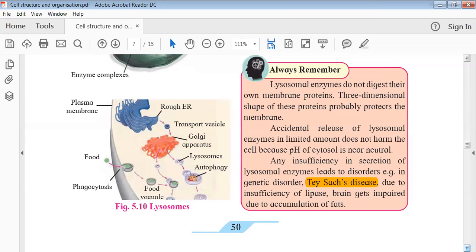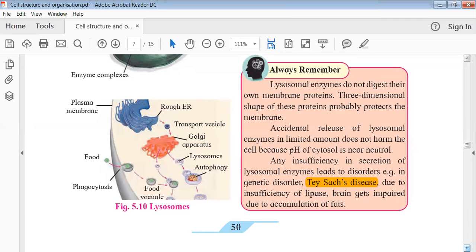However, if lysosomes don't have enzymes made, then there is a problem. If a person does not have a sufficient amount of a particular enzyme, it can lead to some kind of disorders. One example they have given is Tay-Sachs disease. Please highlight or note down this disease, Tay-Sachs. This is a genetic disorder which happens due to insufficiency, or let's say not enough, of the lipase enzyme.